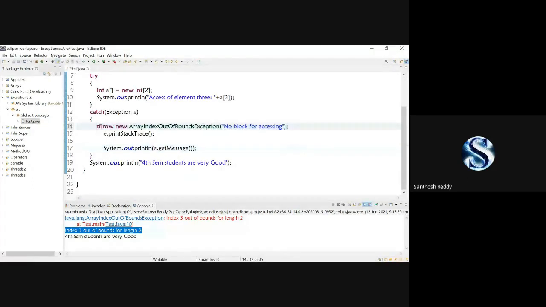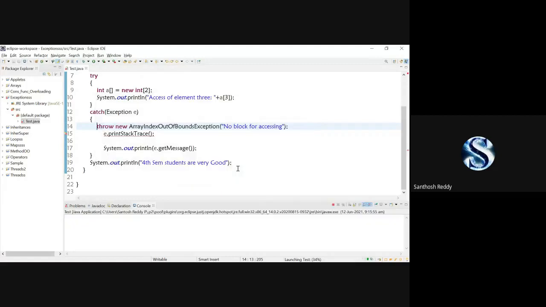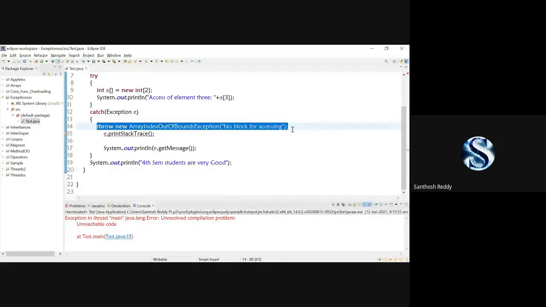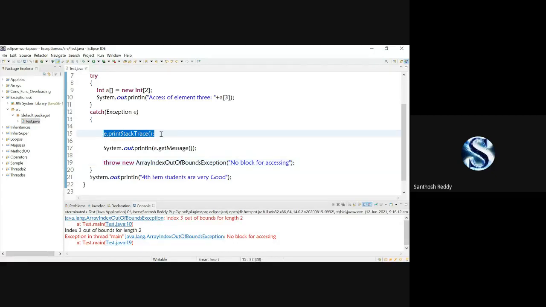Okay, now again I'll show with the throw keyword. I'll save it and I'll print once again. Now you can check out the differences between the throw keyword, printStackTrace, and whenever I'm using throw new, okay. Save the code and print. Here you can check it out. First, it is showing an error with your printStackTrace.